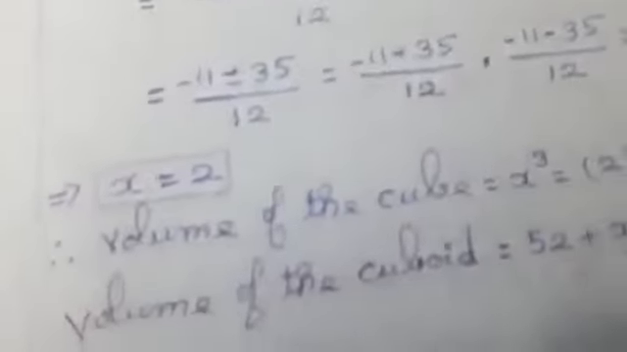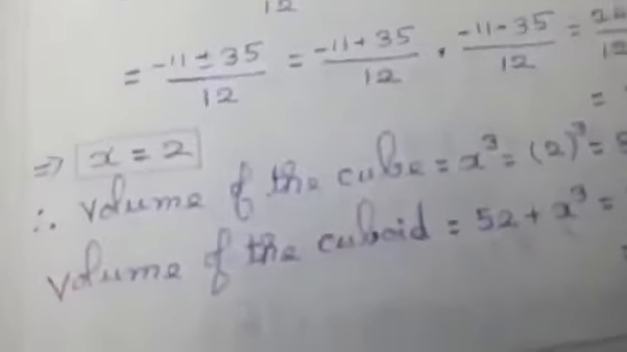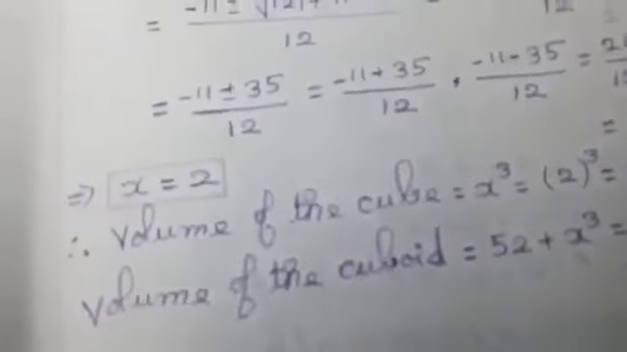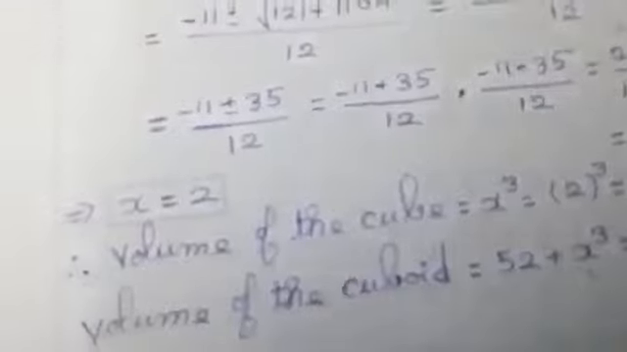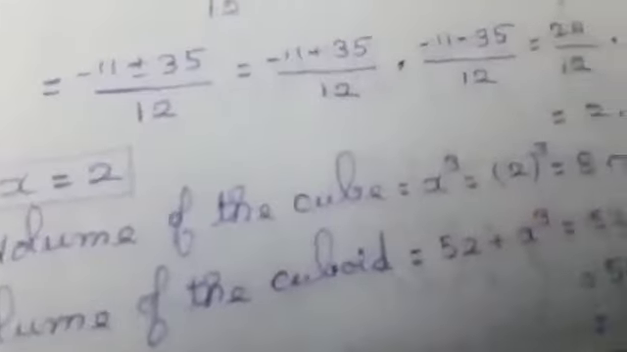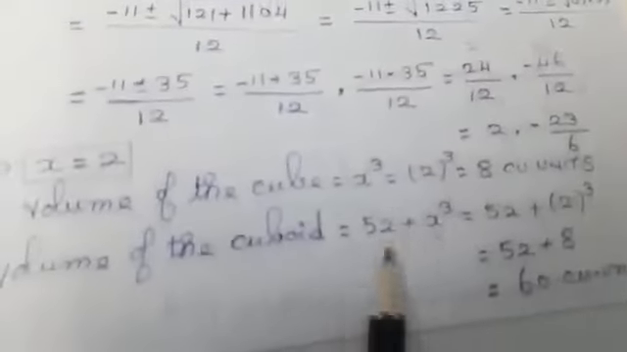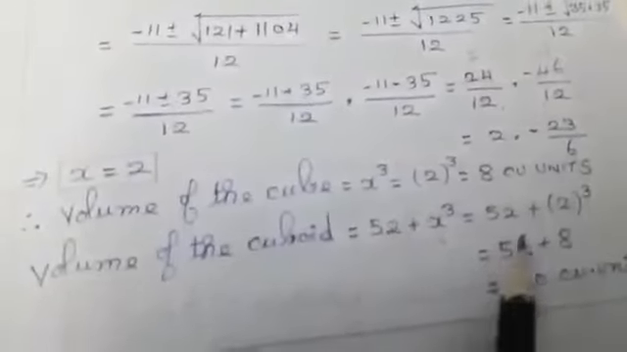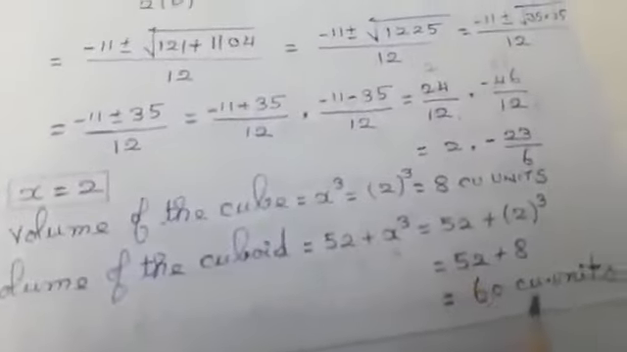I will be getting two answers, x equal to 2 and minus 23 by 6. I cannot take the negative value, so I will take x equal to 2. So now I am going to find the volume of cube and volume of cuboid. The volume of cube formula is x cube. Substitute the value and you will get the answer as 8 cubic units, and volume of cuboid is 52 plus x cube, that is the condition given in your question. You calculate and you will get the value as 60 cubic units.